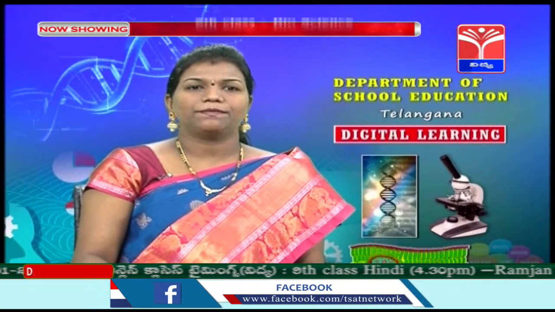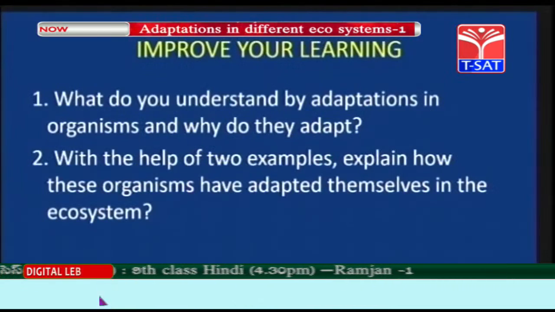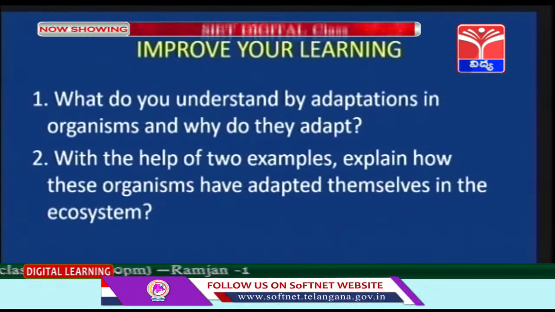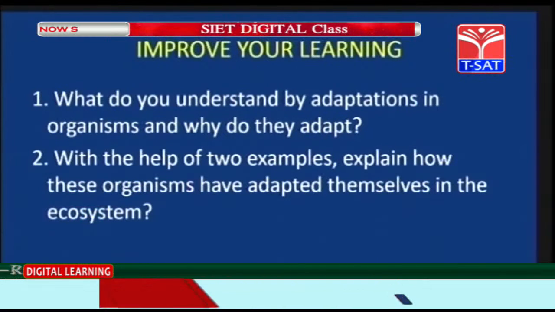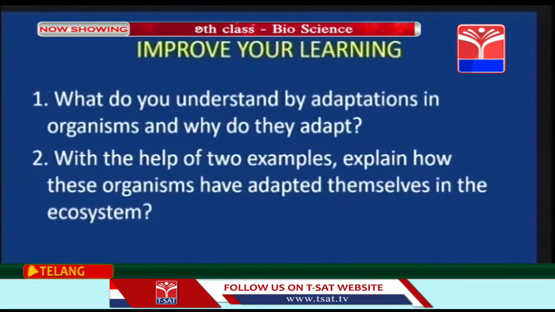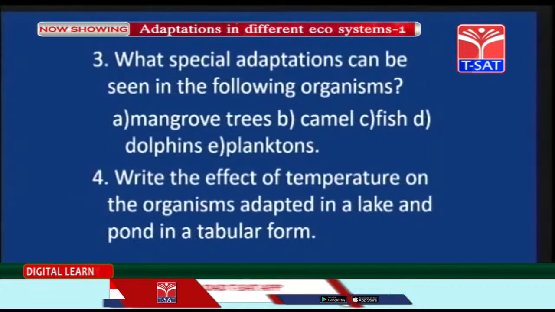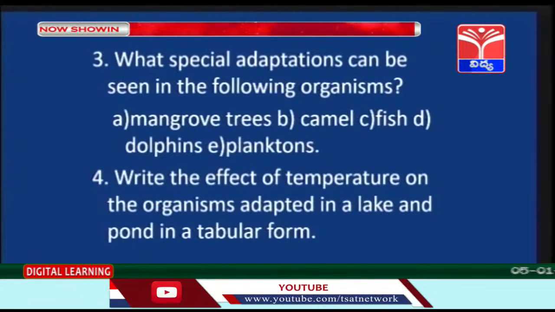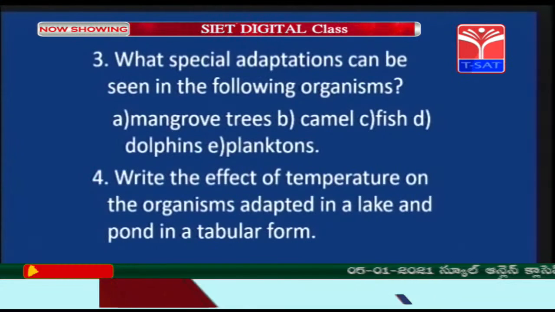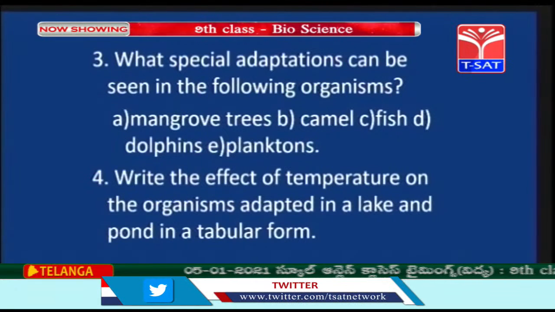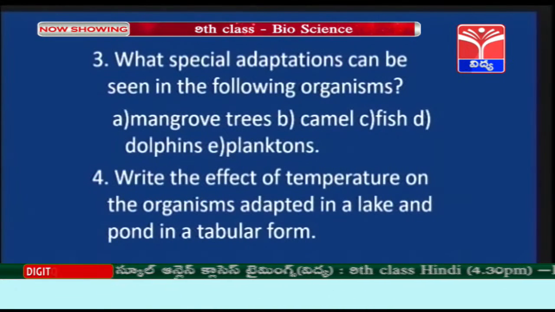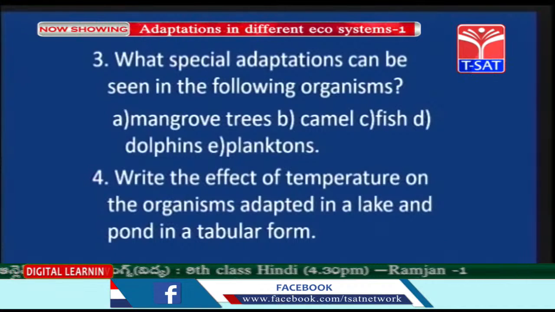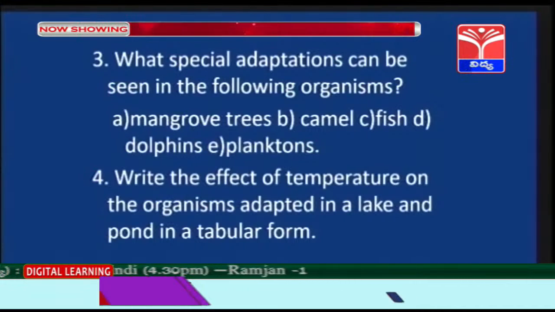Now, learning, children. What do you understand by adaptations in organisms and why do they adapt? Second, with the help of two examples, explain how these organisms have adapted themselves in an ecosystem. What special adaptations can be seen in the following organisms? Mangrove trees, camel, fish, dolphins, planktons. Write the effect of temperature on the organisms adapted in the lake and pond in tabular form.